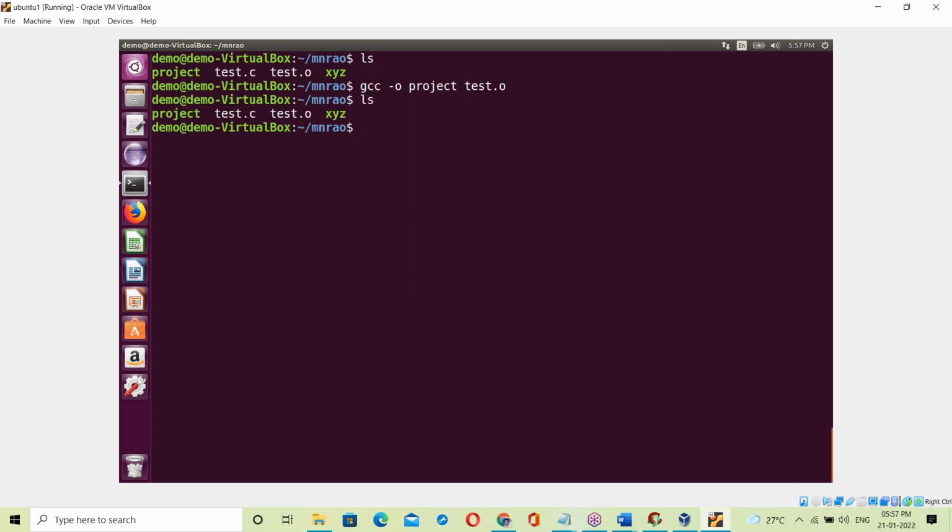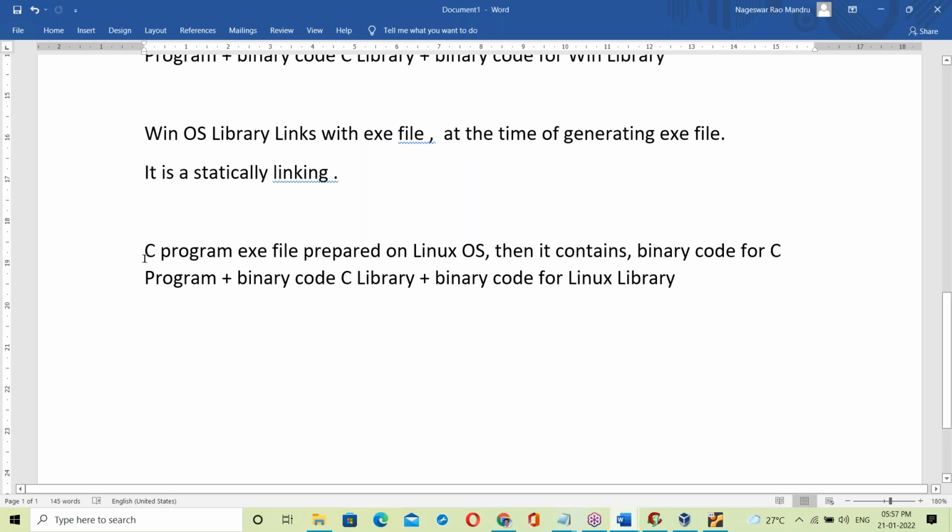So what does this project exe file contain? The project exe file is prepared on a Linux base. The C program exe file prepared on a Linux base contains binary code for the C program, binary code for the C library, and binary code for the Linux based library. That's it. That is finally the exe file.